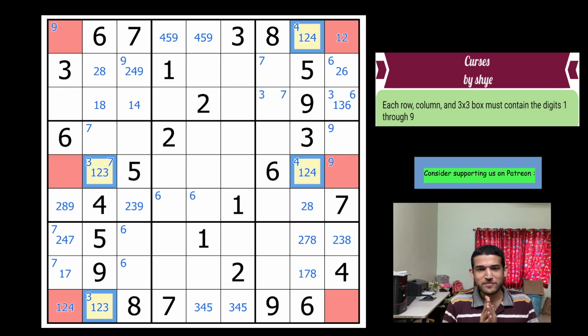Let's just take a second to admire this beautiful logic. How on earth is a solver supposed to find this logic? It's like in your brain, some part of the nerve from a corner from here, and then some part of a nerve from a different corner, they should transmit information to get this tactic. I mean, if you have found this yourself, then really hats off to you, because it's very, very difficult to think this way. So that's why I'm saying, if you found this yourself, then you really are a genius solver, because this was simply out of reach for me.